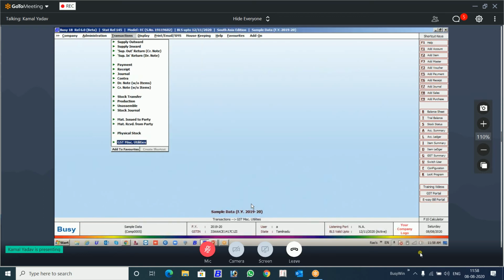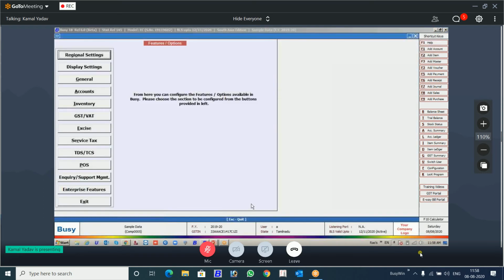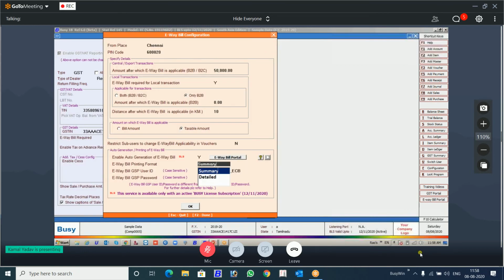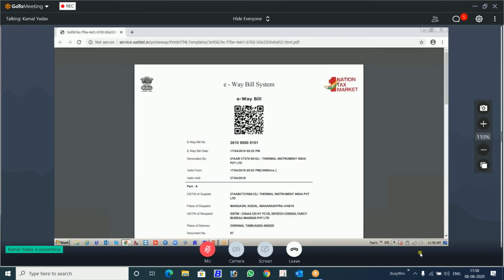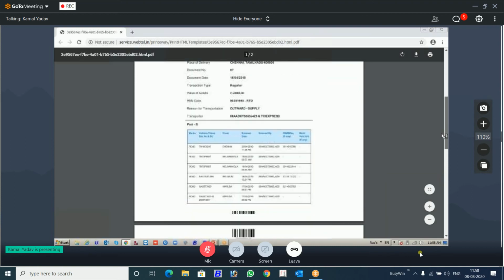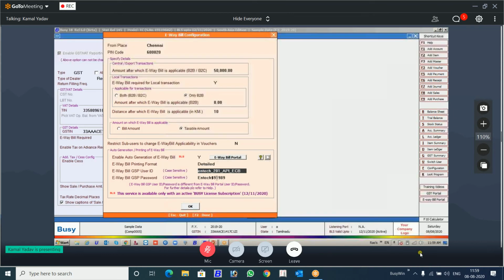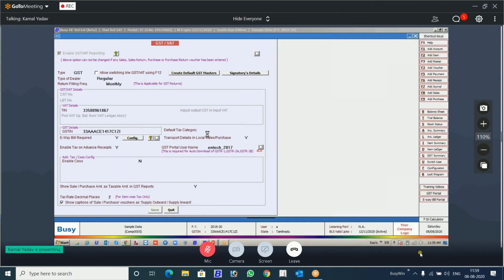Now there is another change in the e-way bill. This new option, summary or detail. This current one is summary. It's not having the detail information. So how will the detail come out? If you select detailed here, okay, so now we have the two formats.